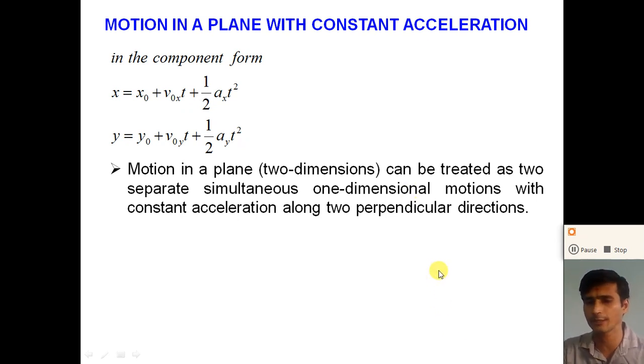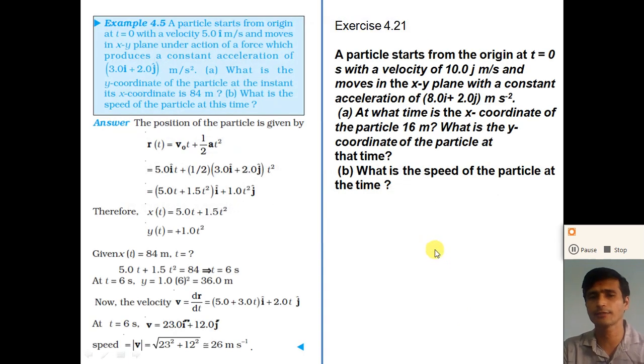How we can find the velocity after a time t, how we can find the position of the object after time t, how we can find the coordinates of the object after a time t. Let us understand with the help of an example. Example number 4.5: a particle starts from the origin.